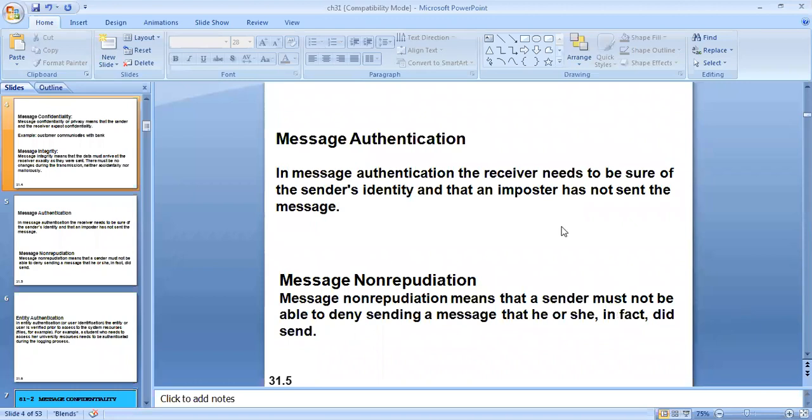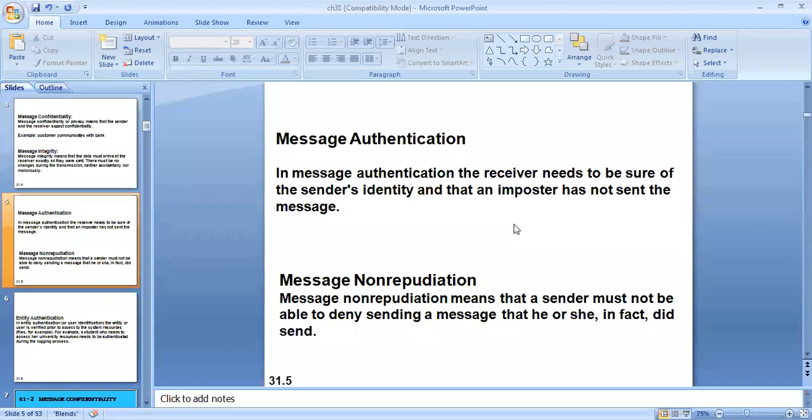In message authentication, the receiver needs to be sure of the sender's identity and that an imposter has not sent the message. So when a message is received by the receiver, he needs to be sure about the sender's identity. Suppose A and B are communicating. When B receives the message, he must be sure that the message has been sent by A itself. There should not be any imposter.